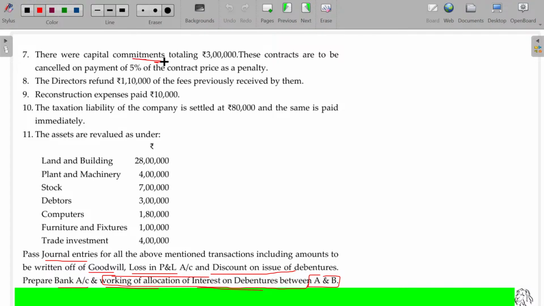There were capital commitments totaling 3 lakhs. These contracts are to be cancelled on payment of 5% of the contract price as a penalty. We have entered into a capital commitment. Capital commitment is nothing but we commit ourselves to go for large projects. Either it may be a commitment given from our side or his side, whatever it may be. A enters into an agreement with B to construct a plant and machinery or a factory.